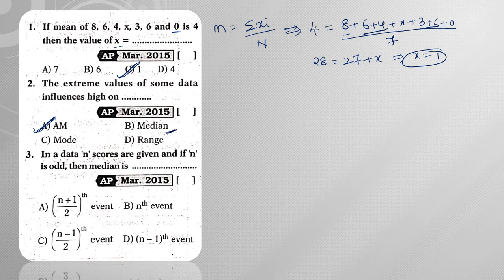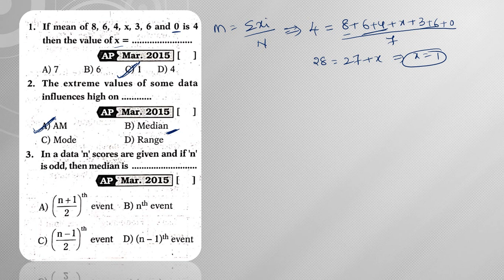So if we ask which measure's effect is not present, then you need to consider it as median, because median is considered as the middlemost value. The middlemost value will be away from these extremes, so that's why it won't change much.